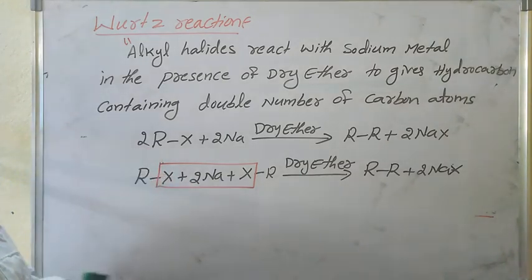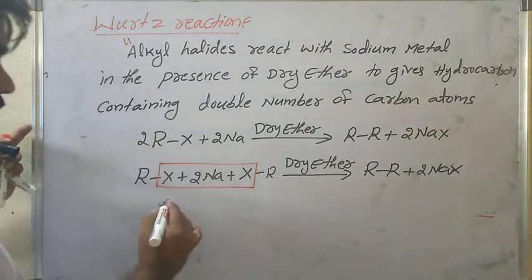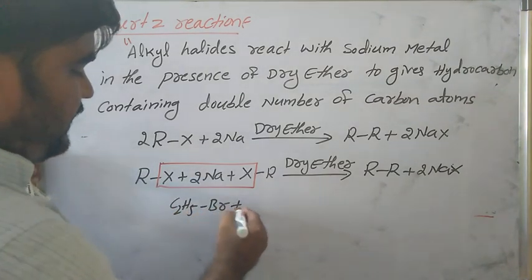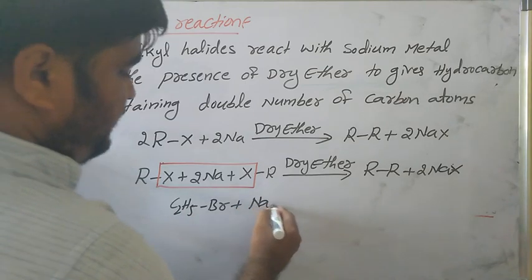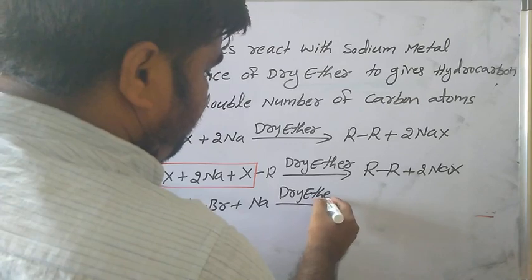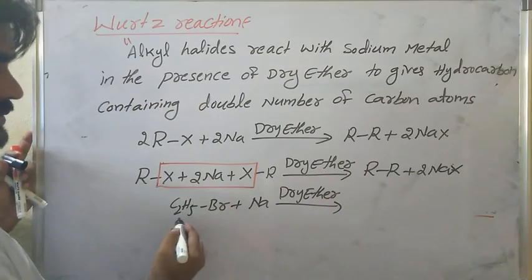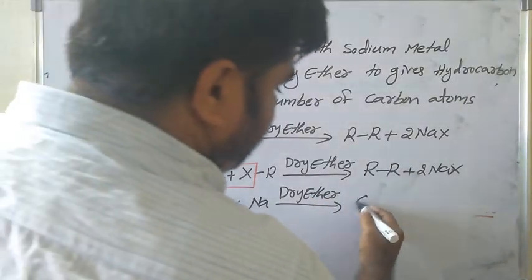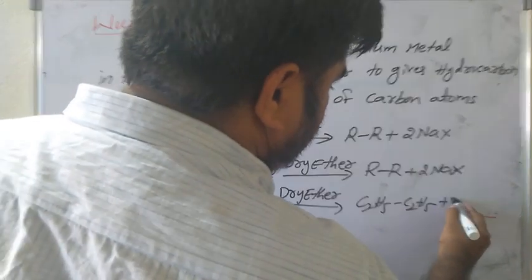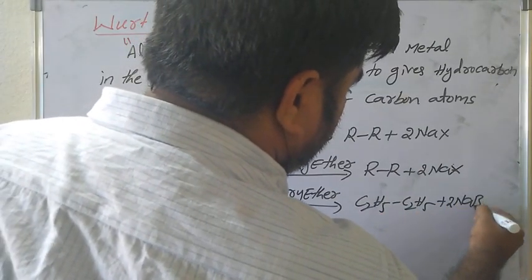You can take any one, methyl bromide, ethyl bromide. If in case ethyl bromide is involved, in examination, C2H5Br reacts with sodium metal and dry ether. Ethyl bromide reacts with sodium, then it gives C2H5 and C2H5 plus 2 moles of sodium bromide.